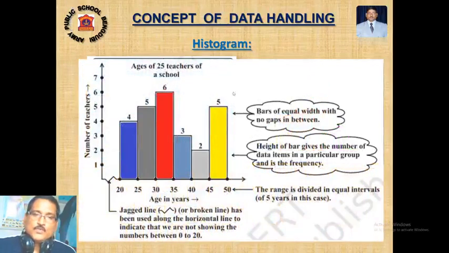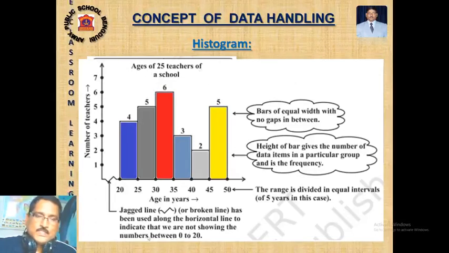Here I am showing a bar graph representation related to 25 teachers, the ages of 25 teachers in a school. You see, the 20 to 25 age group has 4 people, 25 to 35, 30 to 35, 6, and 35 to 40 is 3, and 40 to 45 is 2, and 45 to 50 is 5.